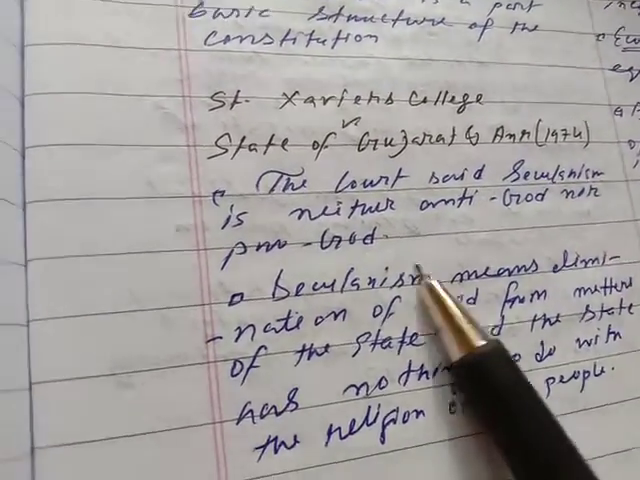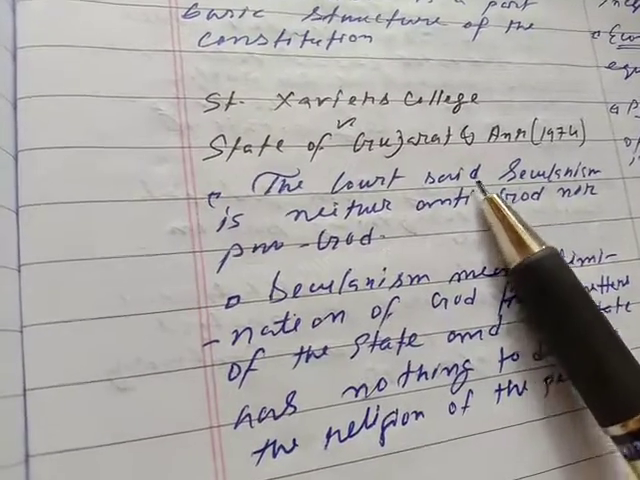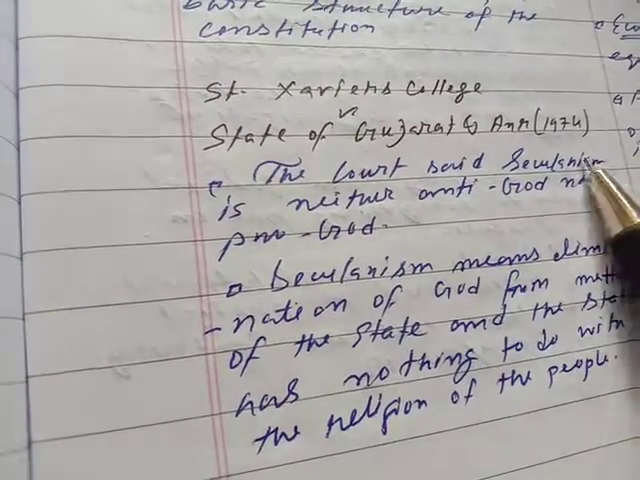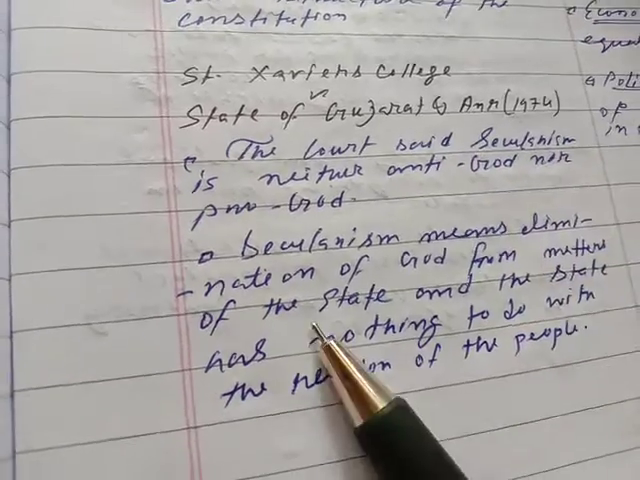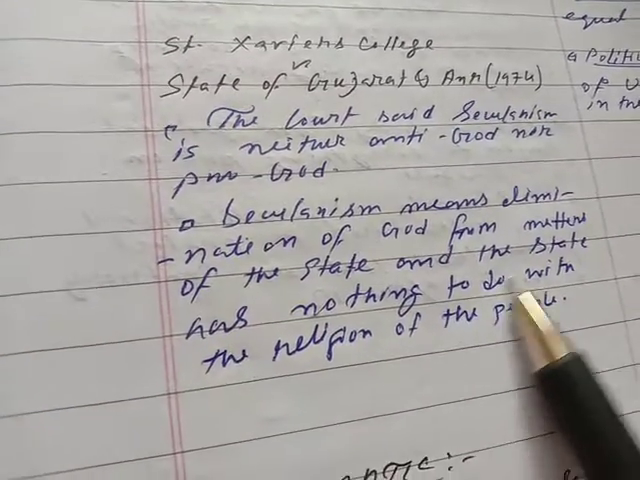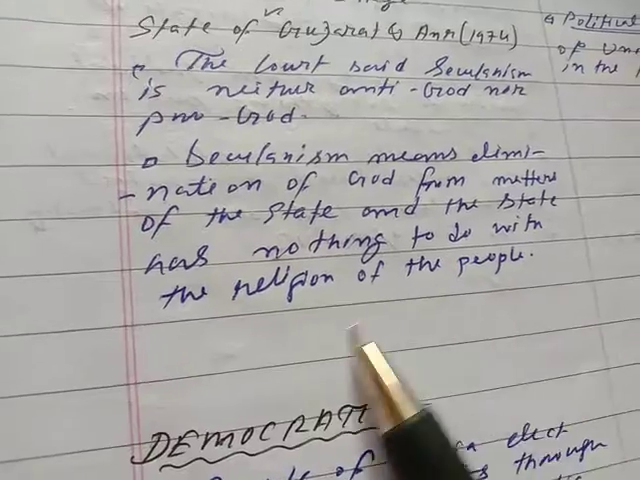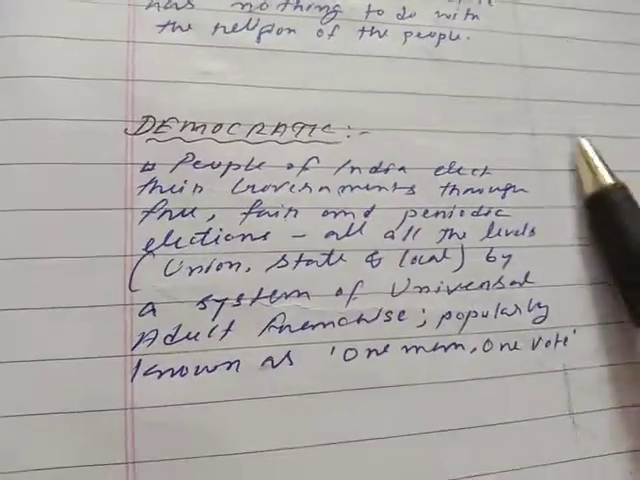The court said secularism is neither anti-God nor pro-God. So it has a very neutral position. Neither anti nor pro, but it's neutral. Secularism means elimination of God from matters of state, and the state has nothing to do with the religion of the people. That's all. Then democracy is what?